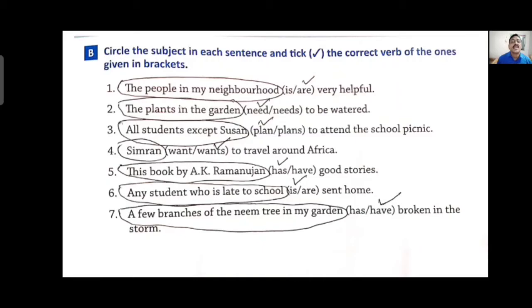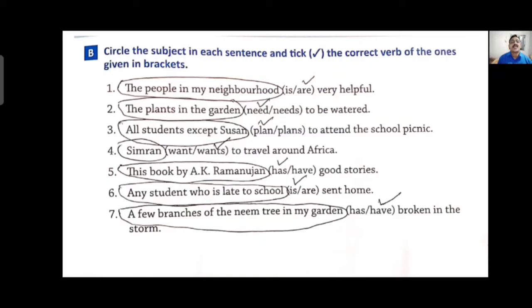Sixth one, any student who is late to school. Any means we are talking about one student, that's why is sent home. Any student who is late to school, subject, is will be the verb, sent home.